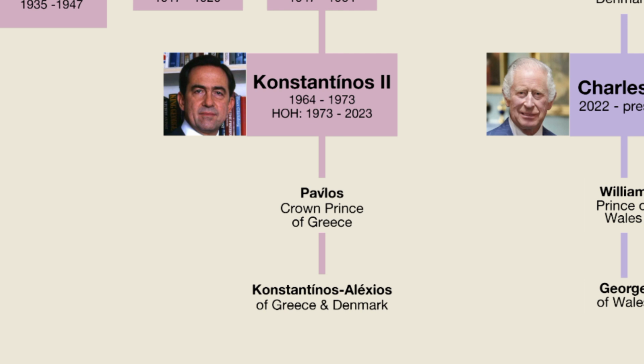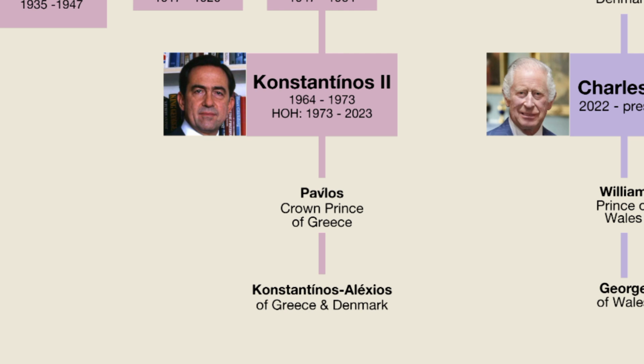However, a military junta led by Georgios Papadopoulos was established. On December 13, 1967, Constantine was forced to flee the country, following an unsuccessful counter-coup against the junta. Constantine formally remained Greece's head of state in exile until the junta abolished the monarchy in June 1973, a decision ratified via a referendum in July, which was contested by Constantine.